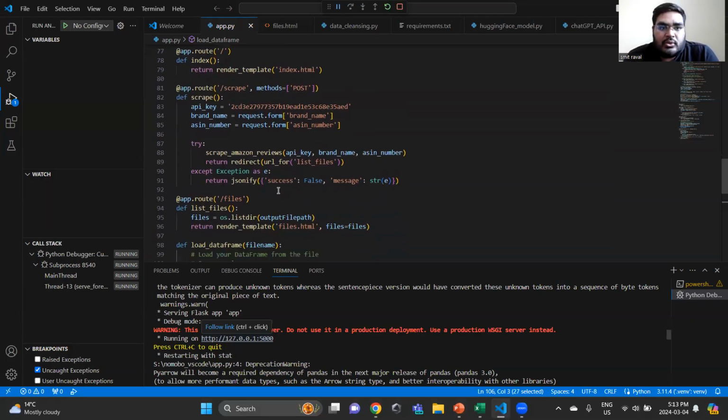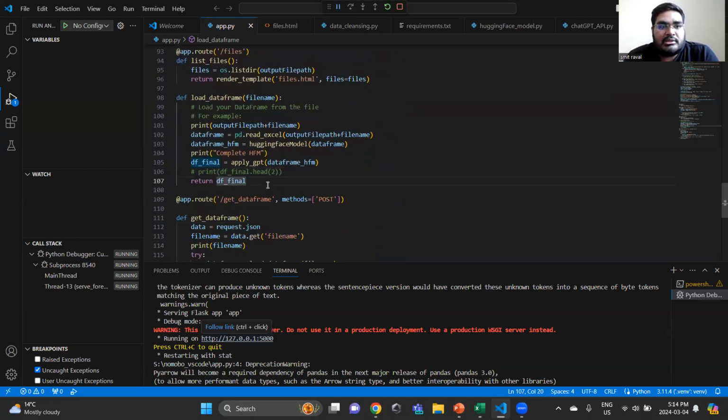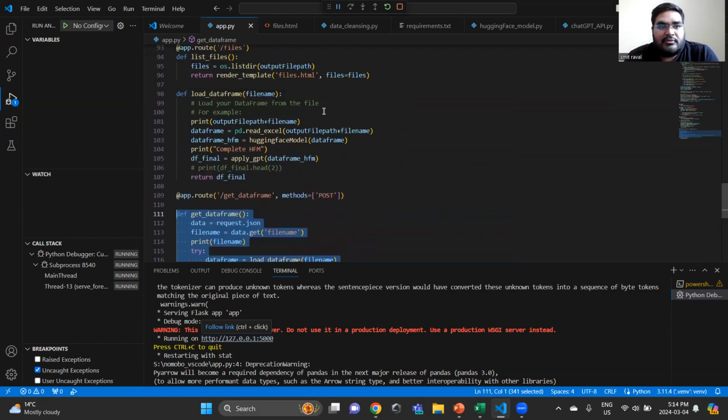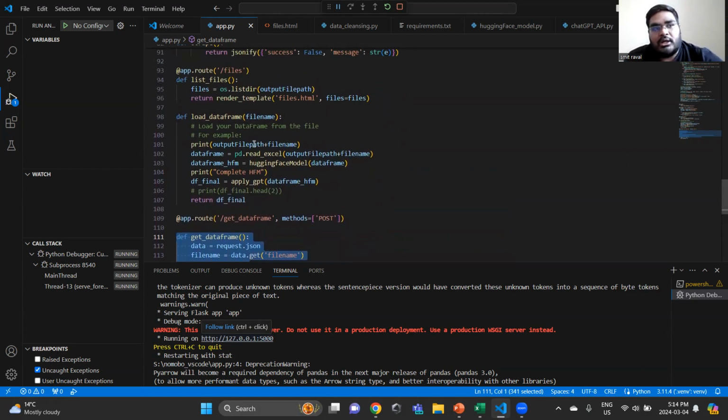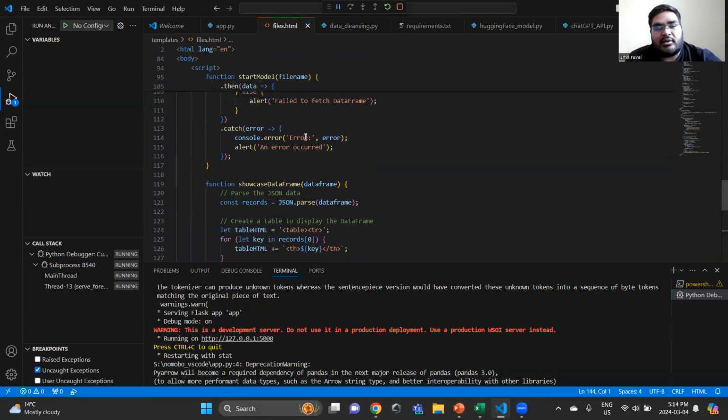So this is our code for the Flask API, and the functions we have developed are load data frame and get data frame. These two functions are for the Flask API. What does this do? This will reflect on the files.html that we have. This is the files.html. This contains the JavaScript that will be applied on clicking the button.